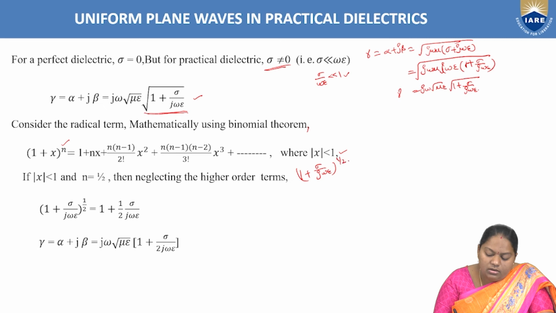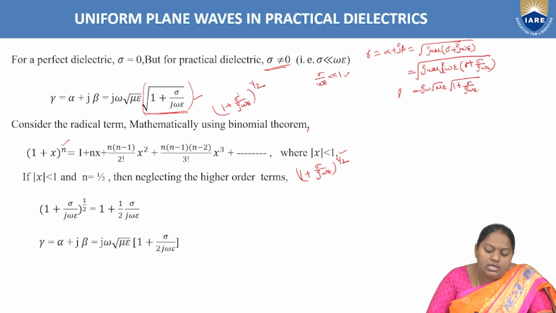N is nothing but 1 by 2. So root over 1 plus sigma by j omega epsilon, this total term, can be written as 1 plus sigma by j omega epsilon whole power 1 by 2. That root can be written as power 1 by 2, right?